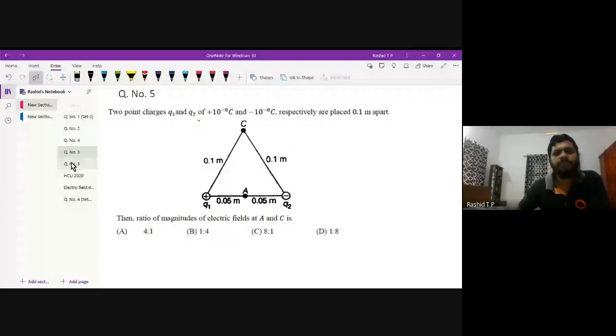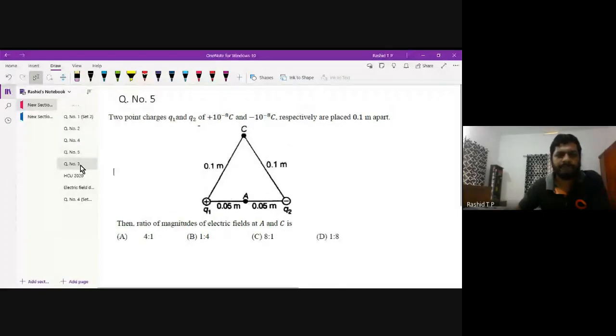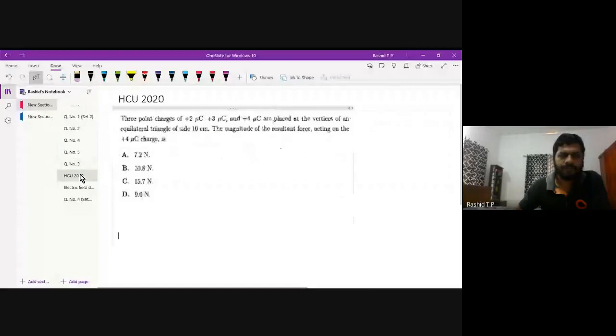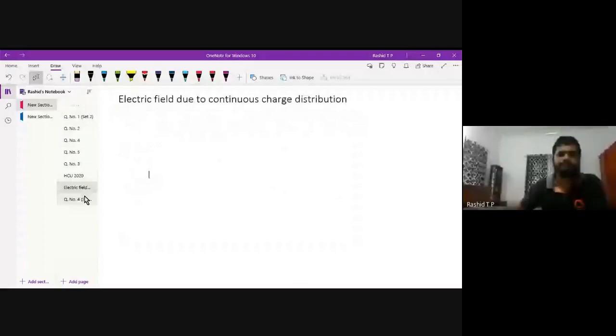We will do these problems in the next class. These are simple questions you can do yourself. If you are very comfortable with those questions, then Hyderabad Central University, last year 2020, asked a question from the same portion. Please try to do that one also. Then other problems we will do in the next class.